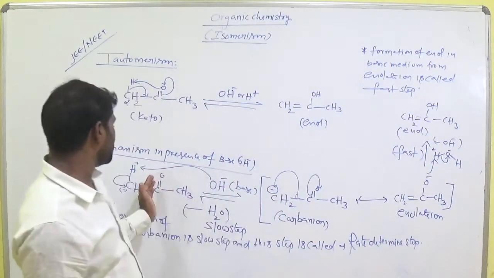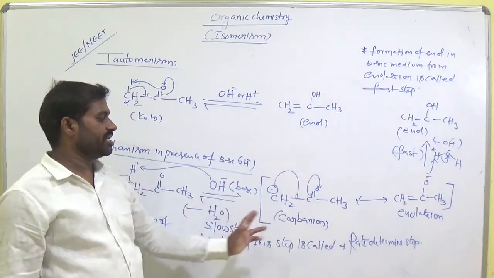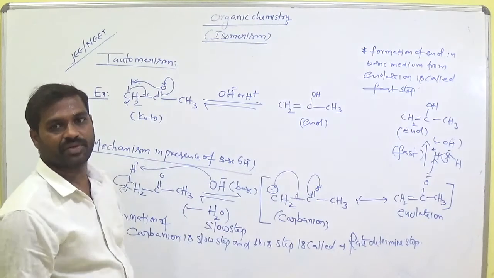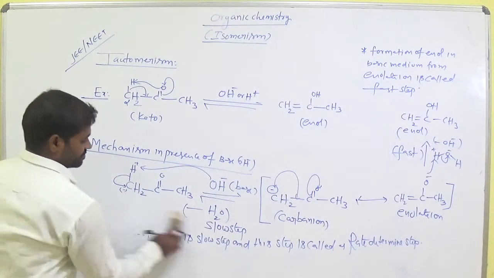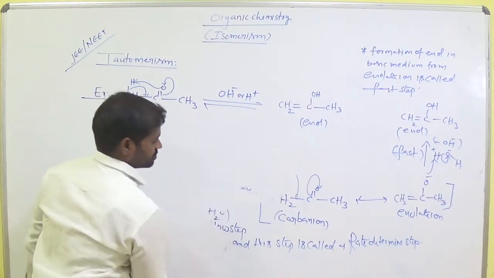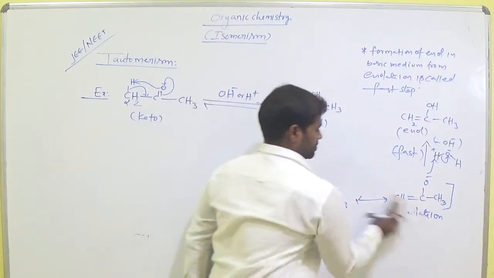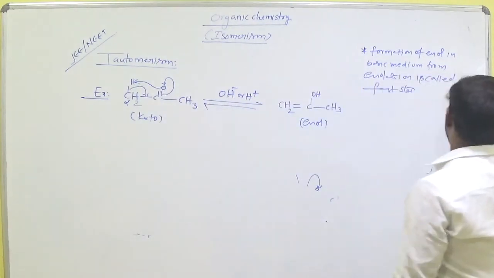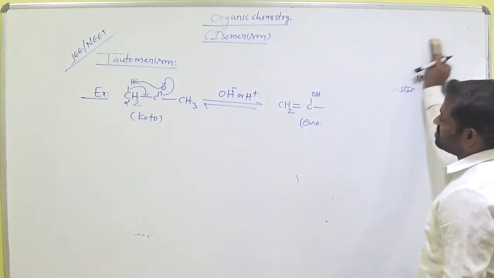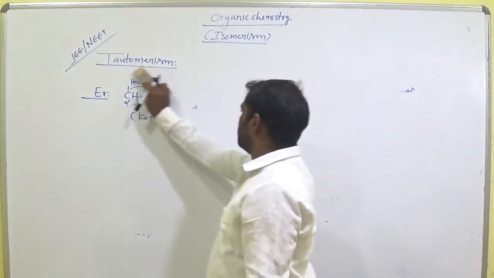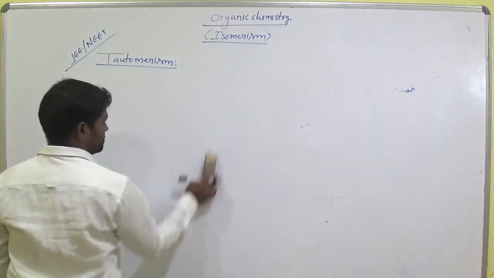So the keto compound is directly converted to enol during this process. This is the mechanism. Very, very important. So this is the mechanism in basic medium. Now what about in acidic medium?